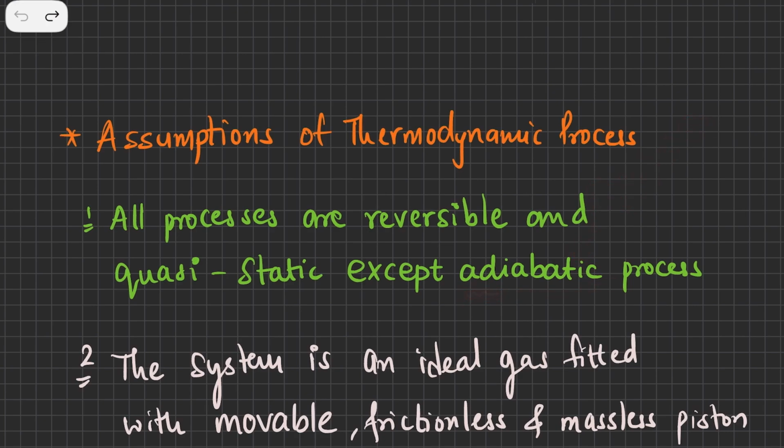Even fast free expansions are classified under adiabatic process. So all processes are reversible and quasi-static, meaning they are reversible and pretty slow, but we are assuming that only except the adiabatic process, which is fast free expansions.